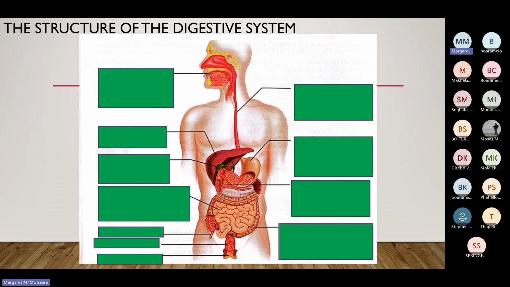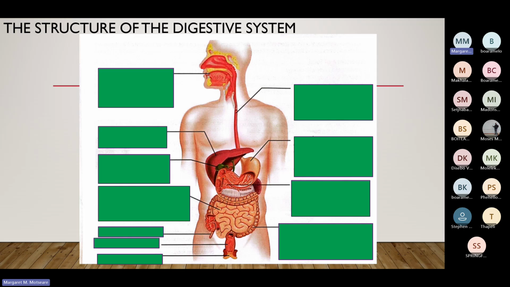And then let's look at this big organ here. This big organ is the liver. The liver secretes bile, which is stored in the gallbladder. So that is the function of the liver. And then we have the pancreas, this leaf-like structure here. They say it is a tongue-shaped structure found below the stomach. So this is the stomach, and this part here is the pancreas. It secretes digestive juice into the small intestines, which continues digesting chyme. So that is the function of the pancreas.